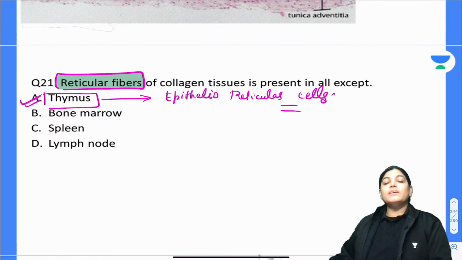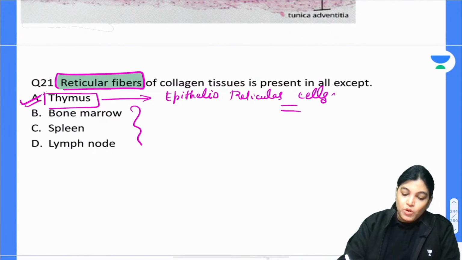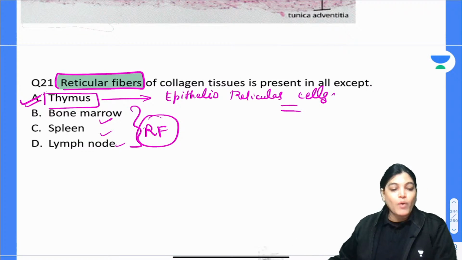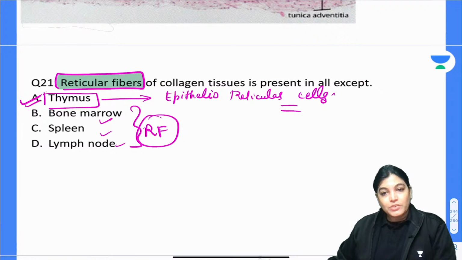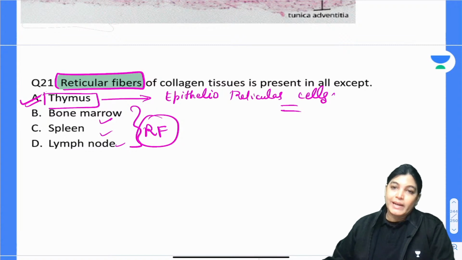Thymus gland has Hassall's corpuscles in the medulla part, but in place of reticular fibers it has reticular cells. Bone marrow, spleen, lymph node all have reticular fibers. Actually, all lymphoid structures have reticular fibers. Only the thymus gland does not have reticular fibers; in their place it has epithelioreticular cells.